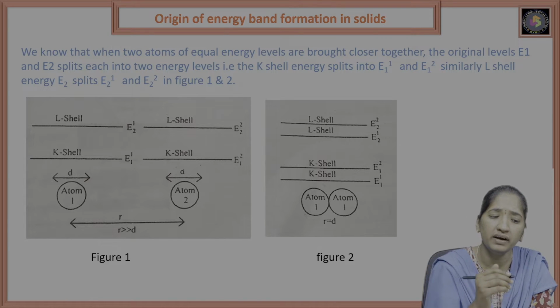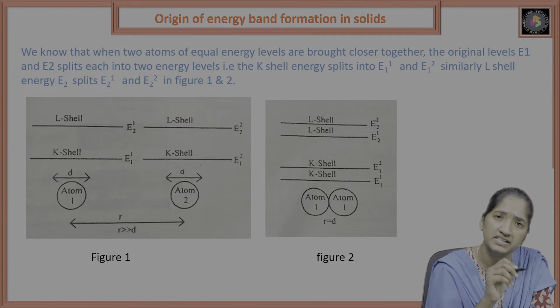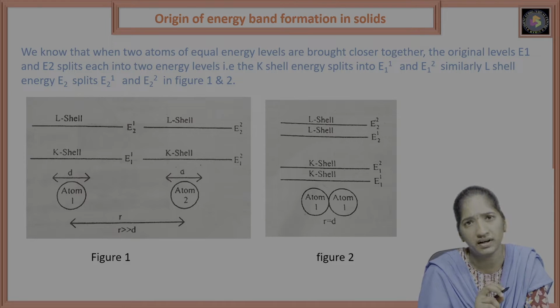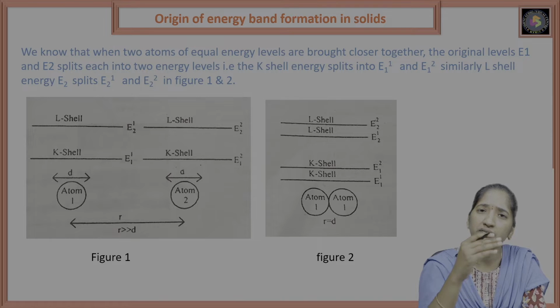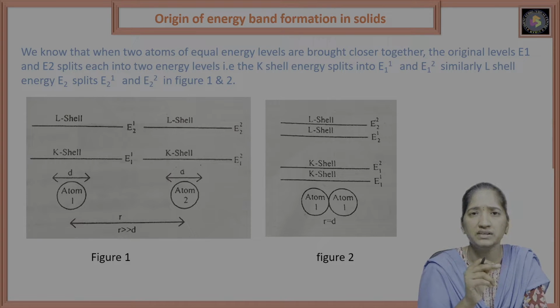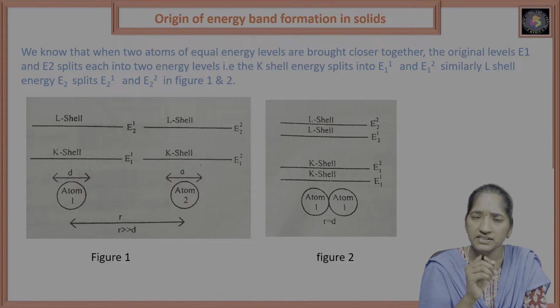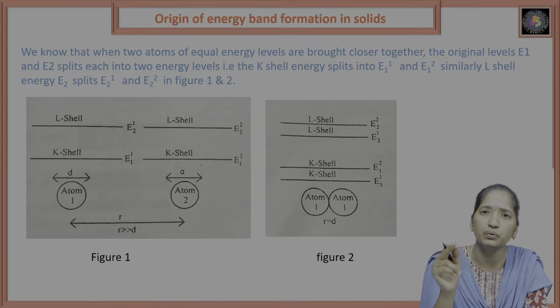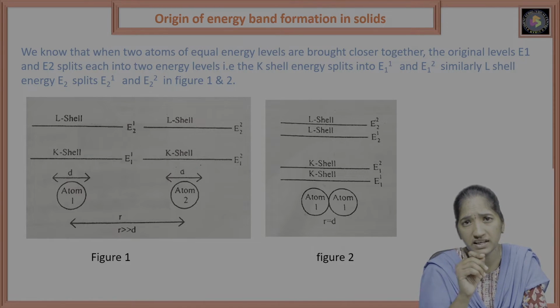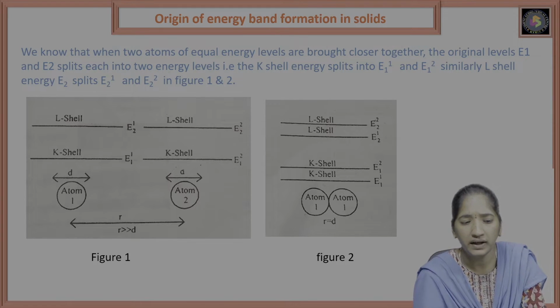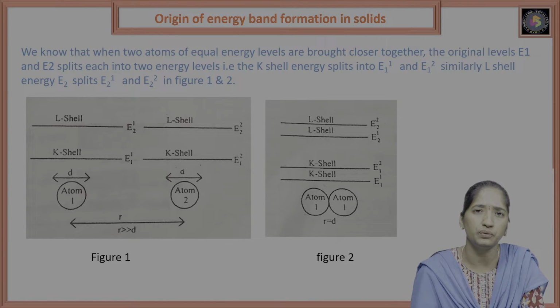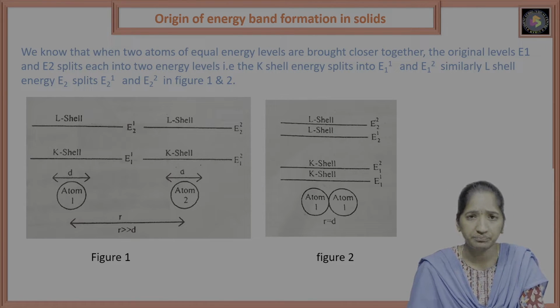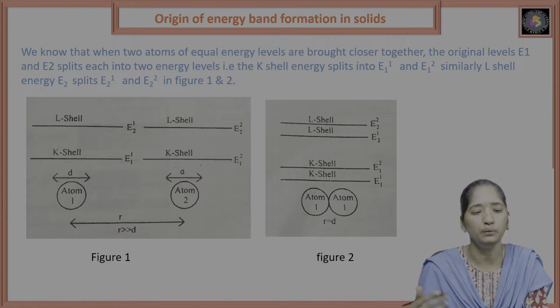If you consider atom 1, its energy is E1. It is divided into two levels. So the first atom energy E1 is split into two energy states, E11 and E12. Then coming to the second atom, it is also split into two energy levels, E21 and E22.